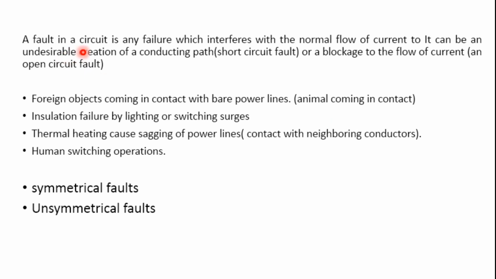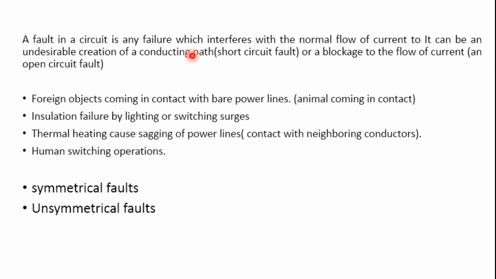So let's understand that a fault in a circuit is any failure which interferes with the normal flow of current. It can be an undesirable creation of a conducting path, or sometimes a blockage to the flow of current. So it may be a short circuit or an open circuit.